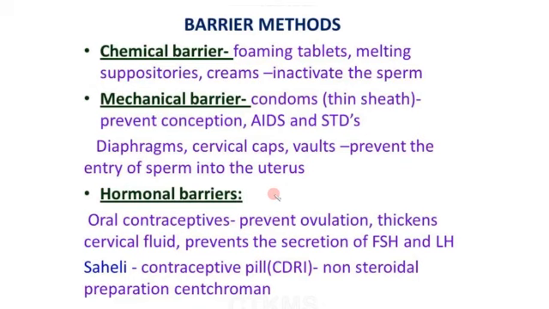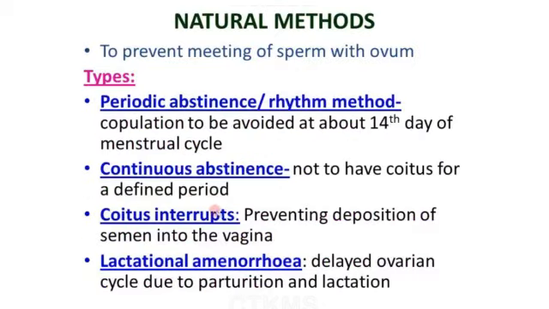In this we have seen natural methods: periodic abstinence or rhythm method, continuous abstinence, coitus interruptus, and lactational amenorrhea. That is, a delayed ovarian cycle occurs because of parturition and lactation. The reason is that during this lactation period the prolactin hormone will be high. Because of that, the gonadotropin hormone, which is essential for ovulation, will not be produced. So a delayed ovarian cycle occurs.